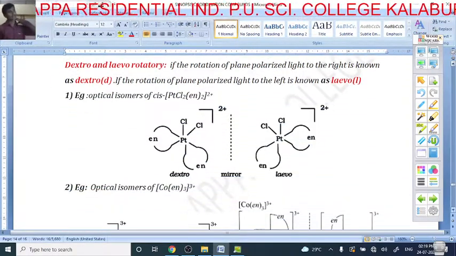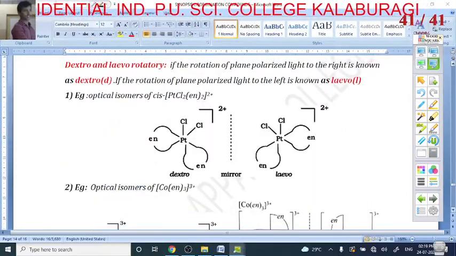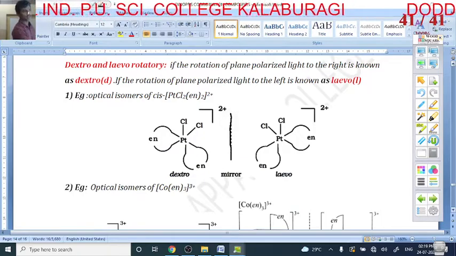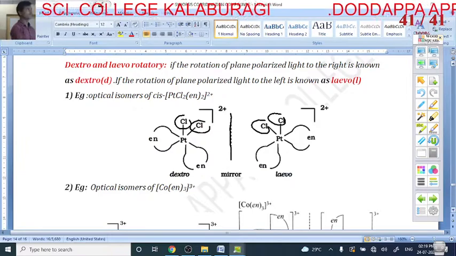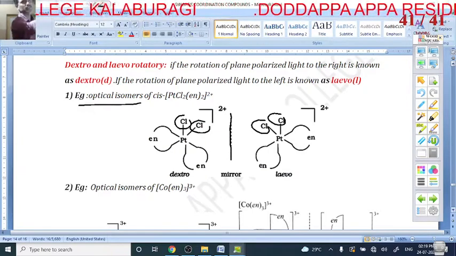Okay, examples here. Here, this is the dextrorotatory. They are the mirror images of each other. These are the mirror images of each other, so this is called the optical isomers. Okay, next example.